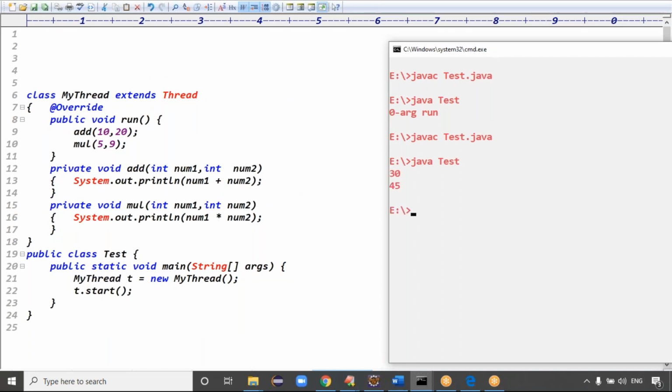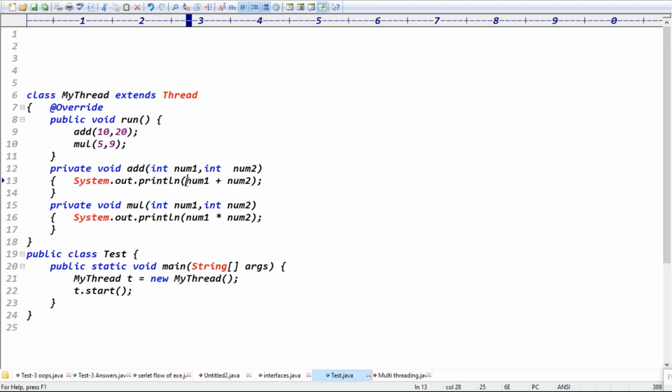Yeah. We got the addition as 30 and the multiplication as 45, right? Exactly, guys. This addition operation we got like 30, and this is the multiplication operation, the multiplication value.